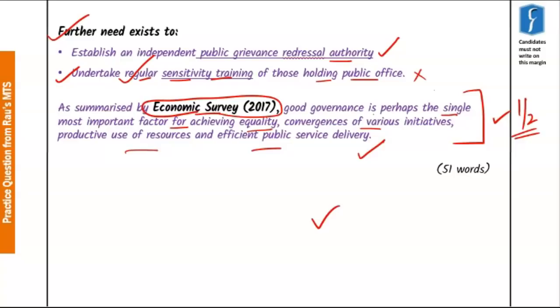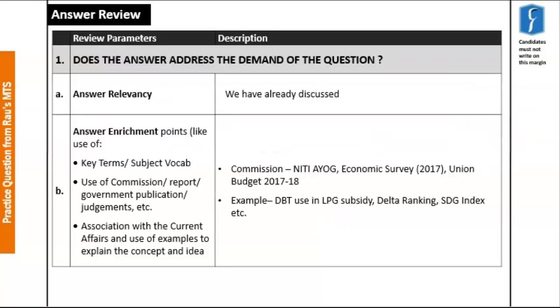Now moving to the next aspect, that is answer review. Beginning with the first parameter, that is answer relevancy. Now in this video we have dwelled upon this in detail, hence we do not need to dwell on this again, for our sample answer was as per the demand of the question. Now the second important parameter is answer enrichment.